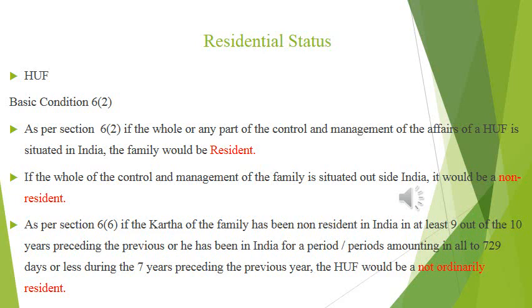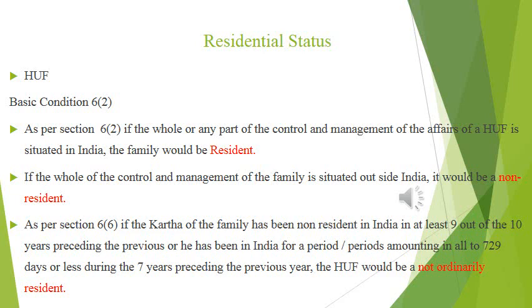Otherwise it is called non-resident. If the whole of the control and management of the family is situated outside India, it would be non-resident.